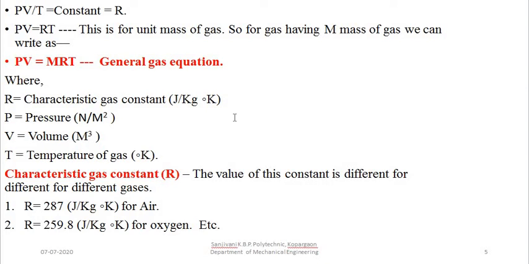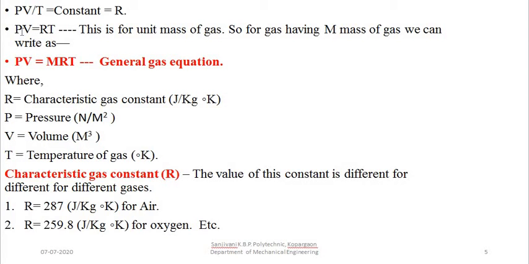That nature we are getting, that is PV upon T is equal to constant. So this particular ratio is the ratio of these variables, and this ratio is remaining constant throughout the change of the state. Therefore we are writing it is equal to constant, that is R. So this R is constant for that particular gas. That R shows the change of pressure, volume and temperature. So that is the important parameter.